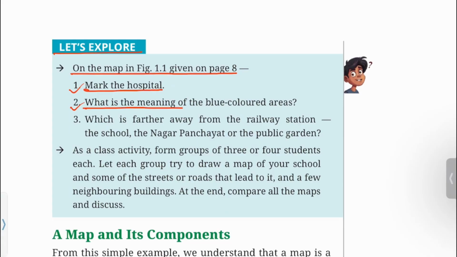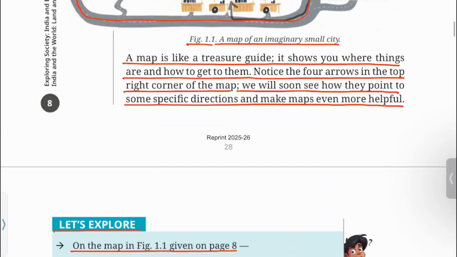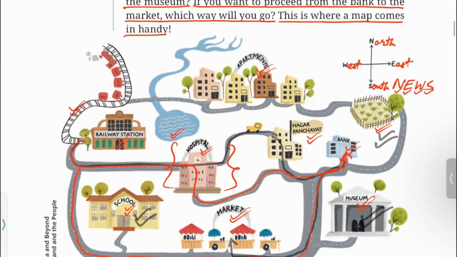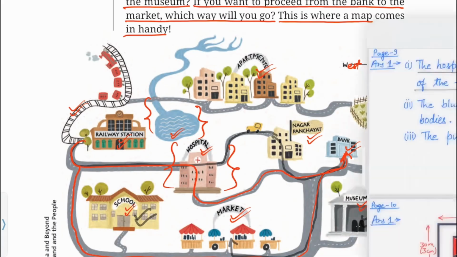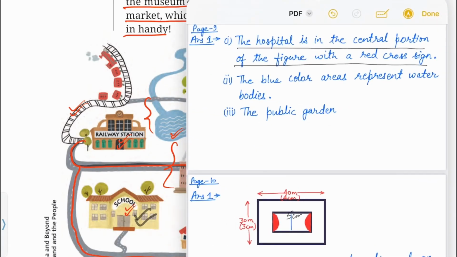What is the meaning of the blue colored areas? Blue colored areas here signify water bodies such as ponds, lakes, rivers, streams, etc. You can write the answer like this. The blue color areas represent water bodies.